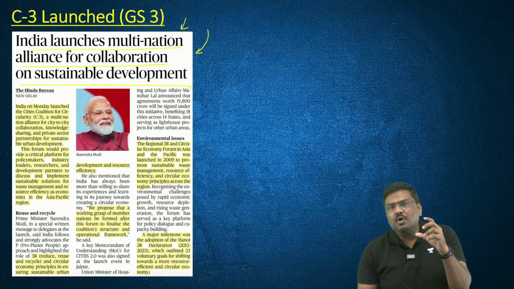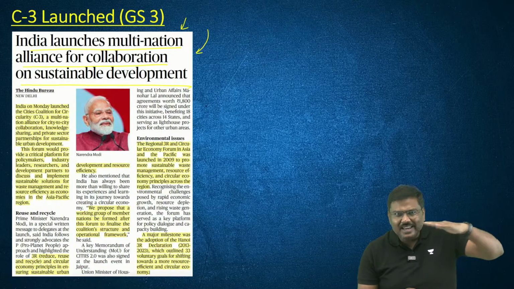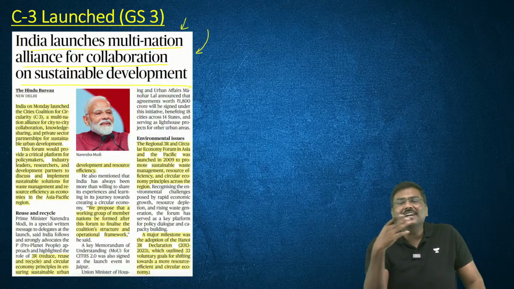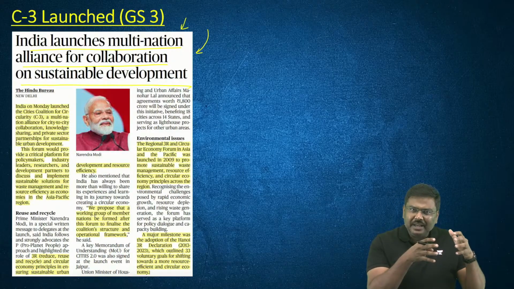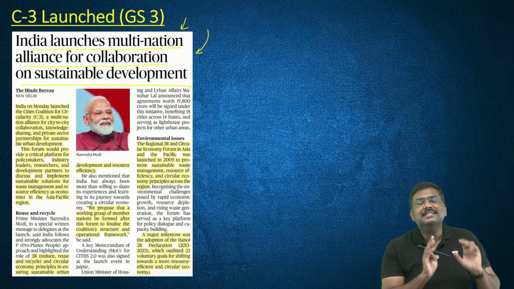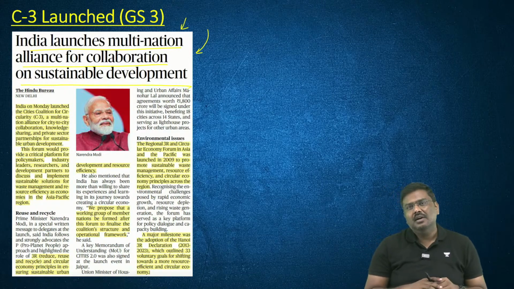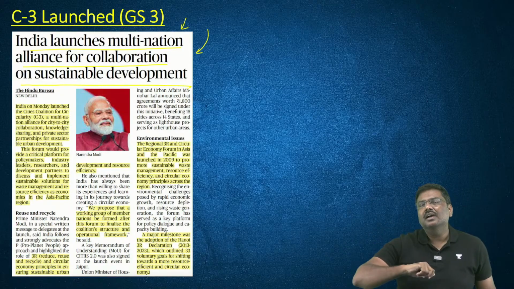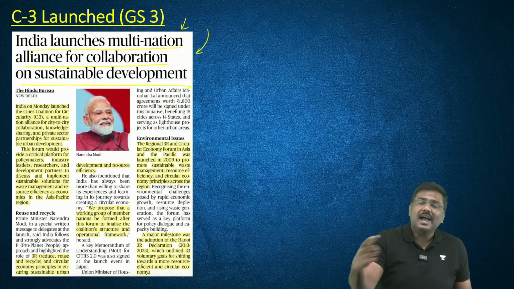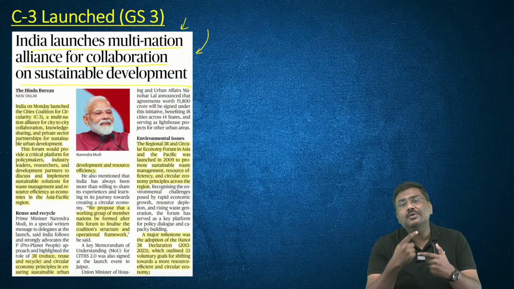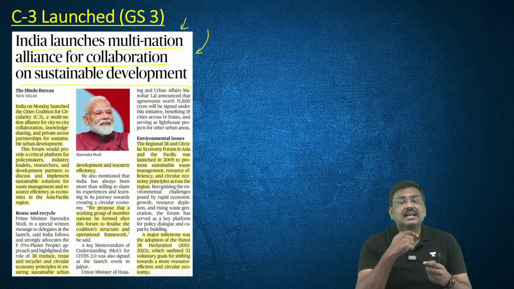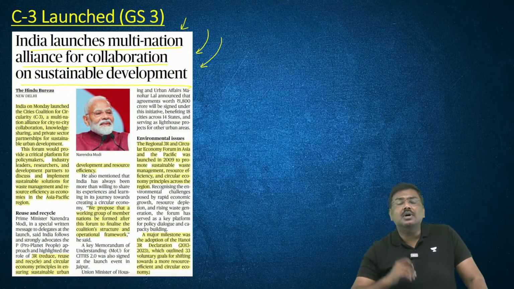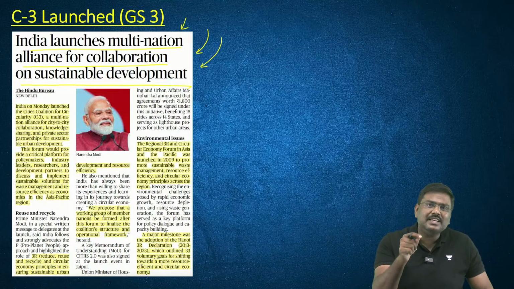Please understand, there is a term called circular economy. One is called a linear economy and the other one is called a circular economy. What is the idea of a linear and a circular? If you simply purchase something, use it and throw it, that is essentially called a linear economy. But if you purchase something and production of this is ecologically friendly, you will use it, reuse it and recycle it. This is called circular economy. So the government of India along with many countries around the world have been promoting the concept of a circular economy.